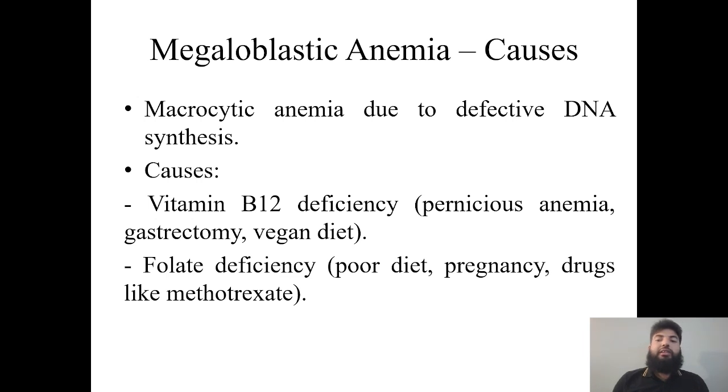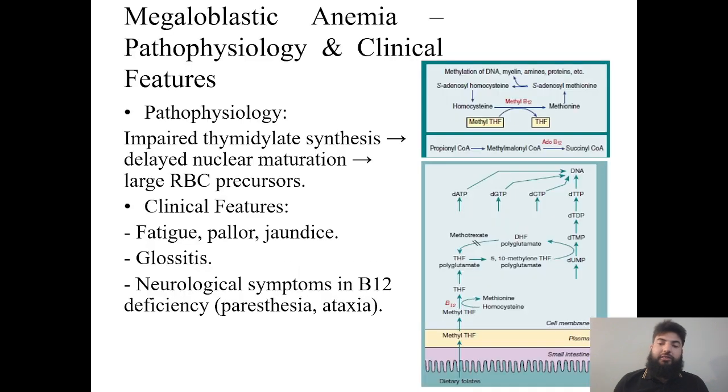So megaloblastic anemia has multiple causes, and it's caused by defective DNA synthesis, such as vitamin B12 deficiency, which is also known as pernicious anemia, and that could happen due to gastrectomy or a vegan diet. People who don't eat meat are more prone to vitamin B12 deficiency because meat is one of the richest sources of vitamin B12. And then folate deficiency, the causes could be poor diet, pregnancy, or different drugs such as methotrexate, which could also cause folate deficiency.